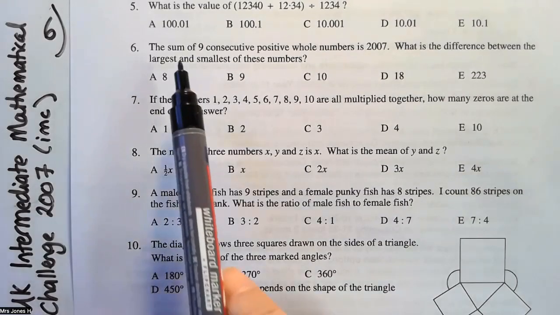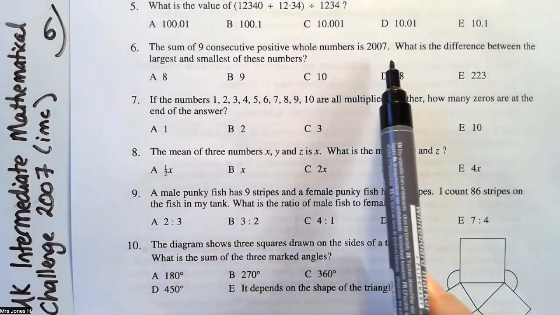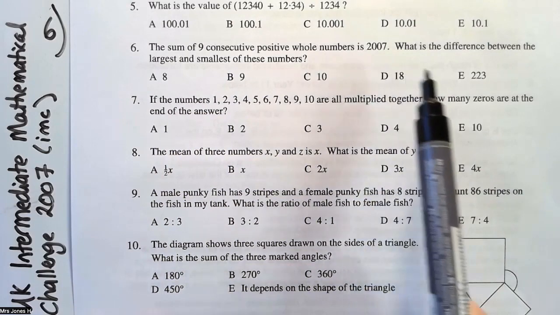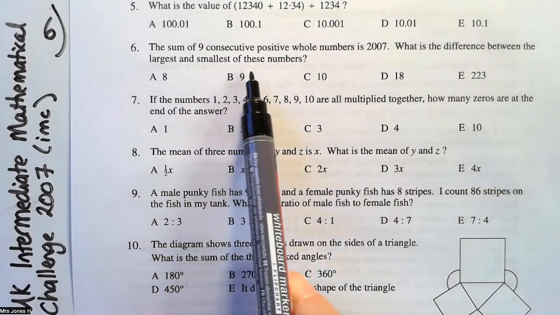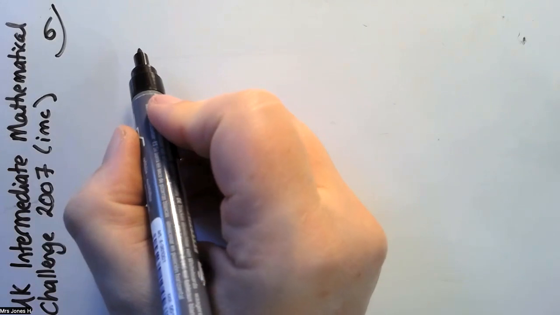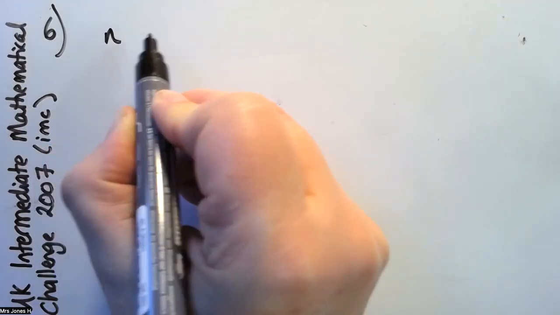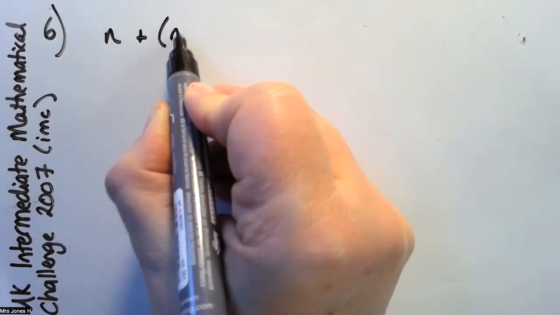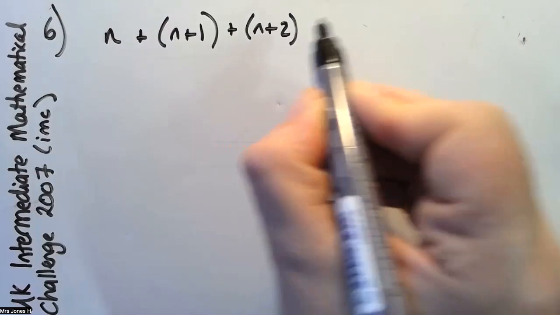Question 6. The sum of 9 consecutive positive whole numbers is 2007. What is the difference between the largest and the smallest of these? So consecutive means that they go up in ones. So we could say, if we don't know what they're going to be, n plus 1 plus n plus 2.